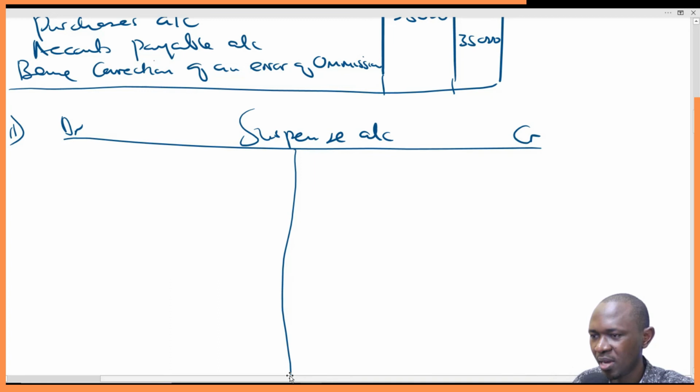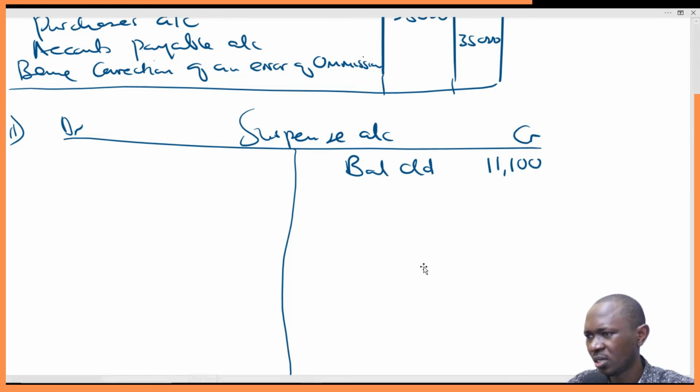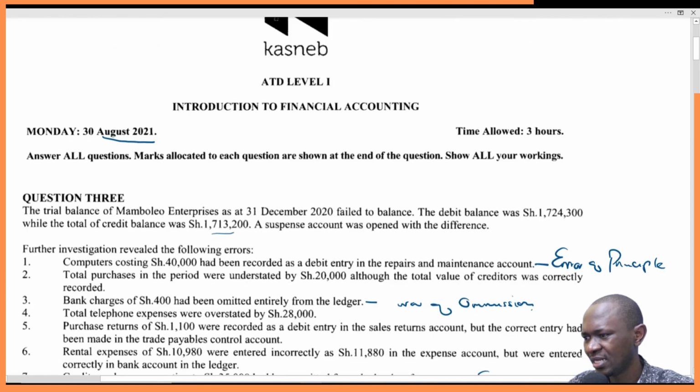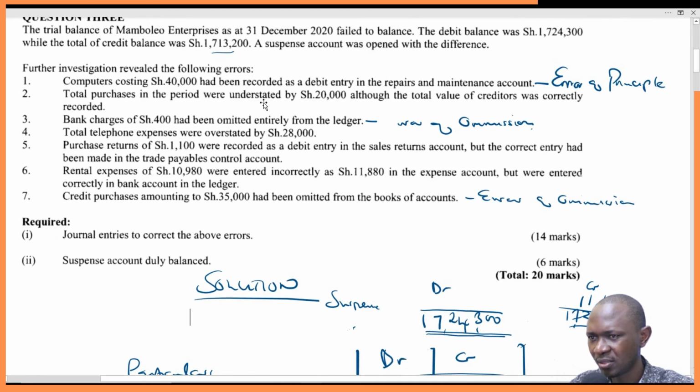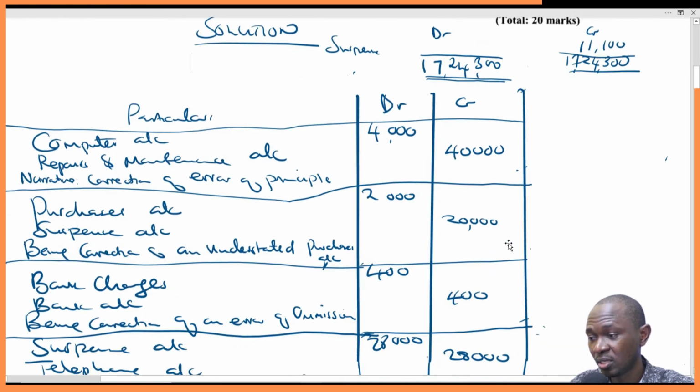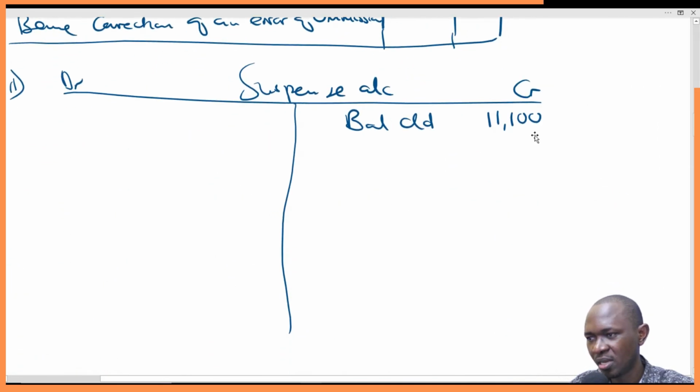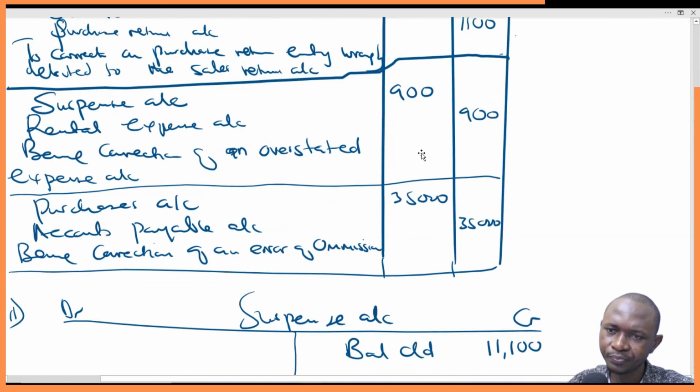So we'll start with the balance carried down. Balance carried down, and the balance carried down was 11,100, if I'm not wrong. Just read it the way it is. I think we had done it here. Credit side 11,100. That is the figure that was missing for this debit and credit side to balance at 17,24,300. So 11,100, you simply come here.